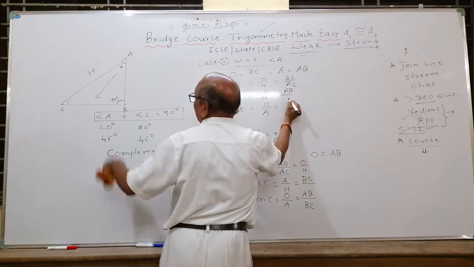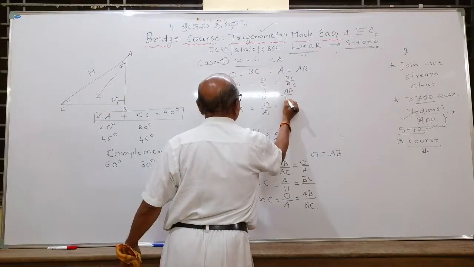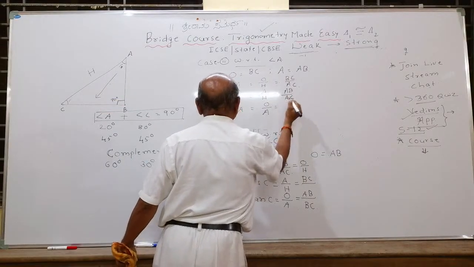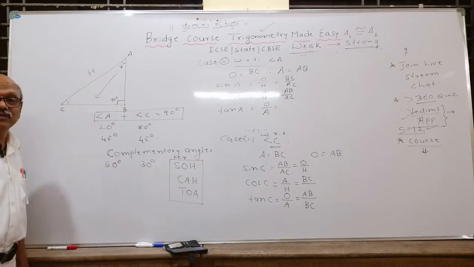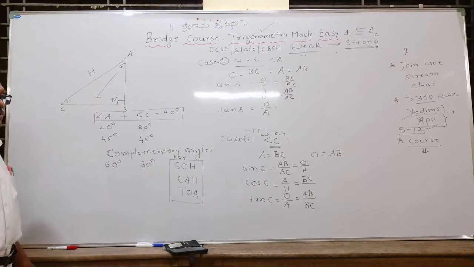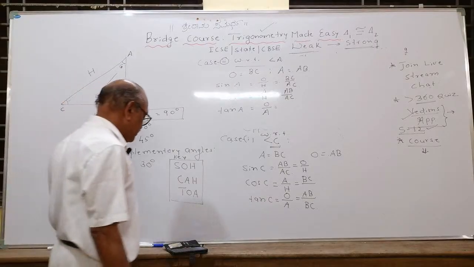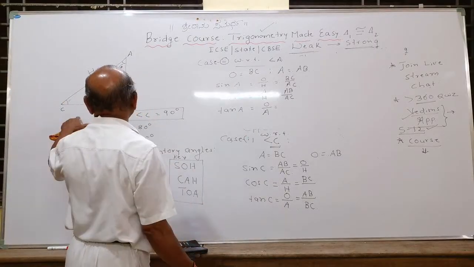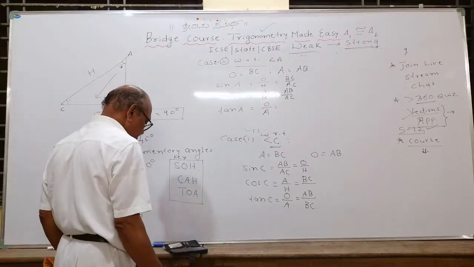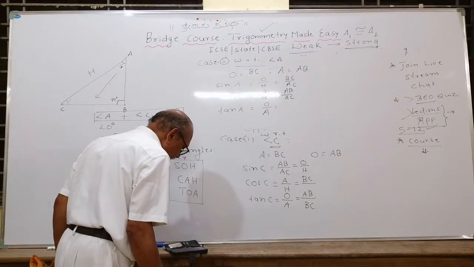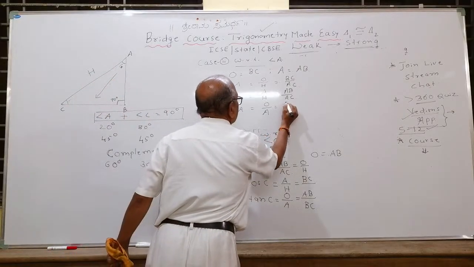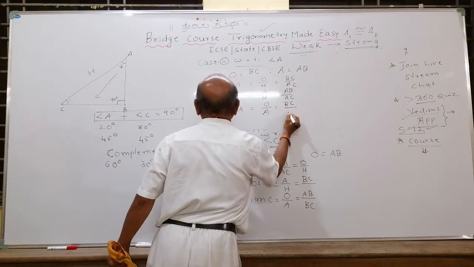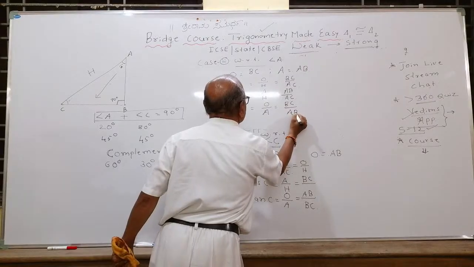Similarly, write tan A. Tan A is opposite upon adjacent. Tan A is BC upon AB. You have written. Very good.